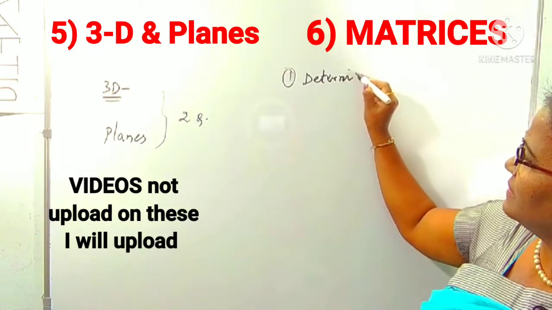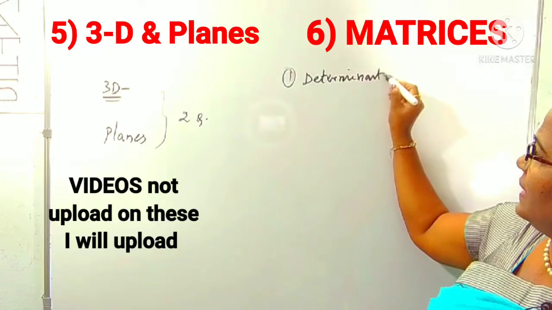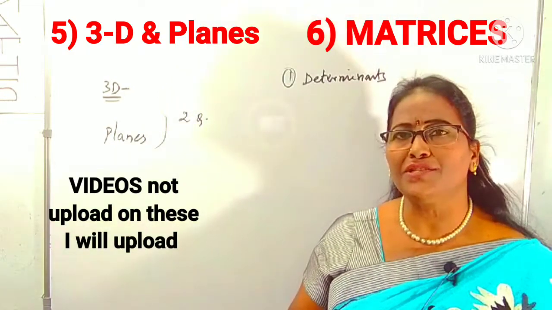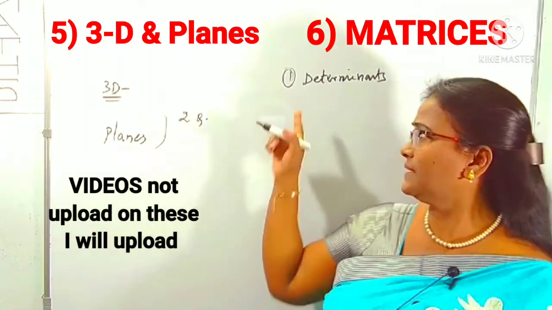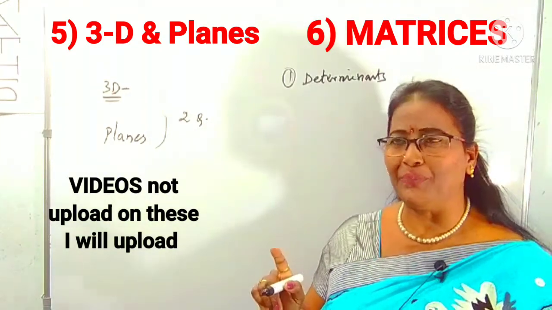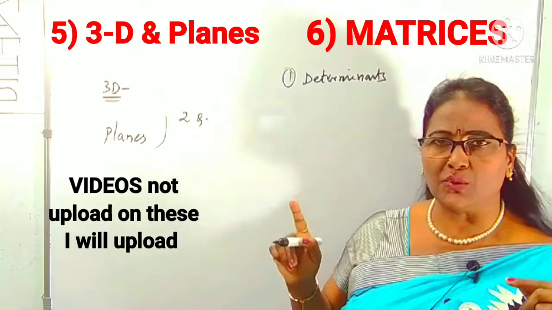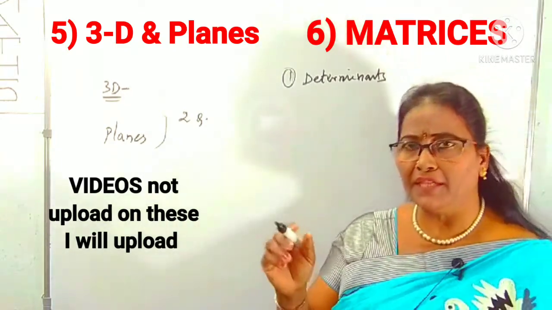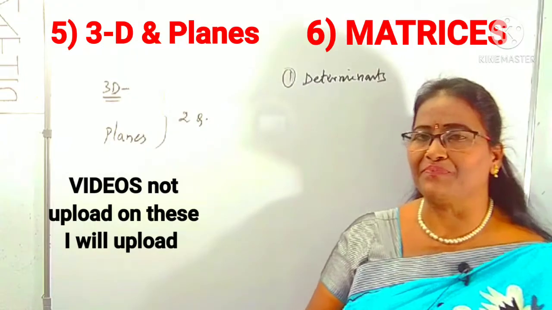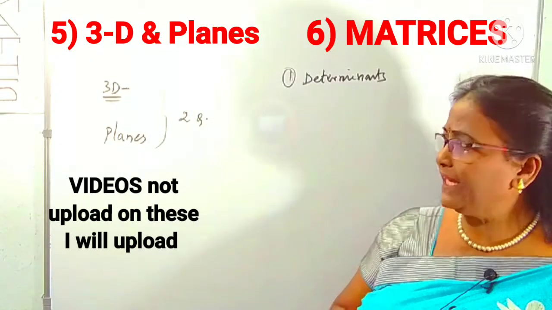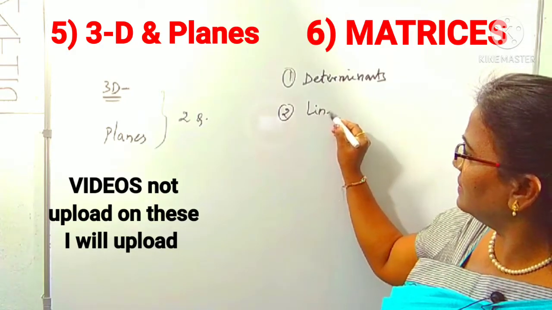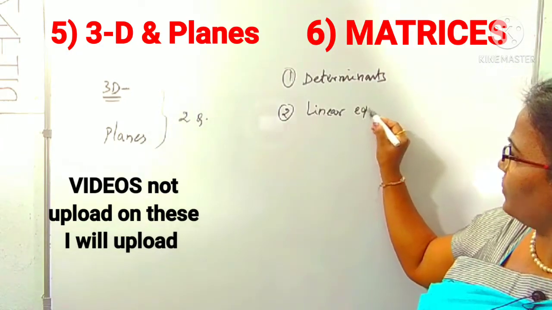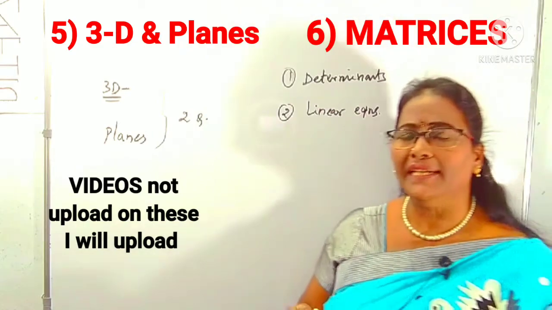Determinants. What are the various conditions about the determinant? What shortcuts do you have to use in determinants? That one you have to know. Determinants are so easy, and this determinant application is also useful in some other chapters. We can use the determinant application in this chapter. Next one, linear equations. Linear equations means solving the system of equations.